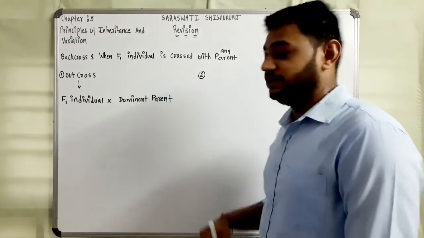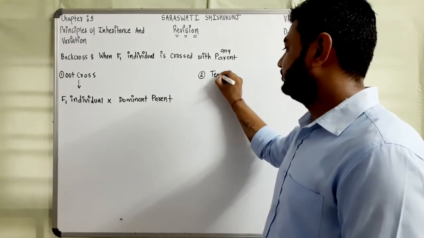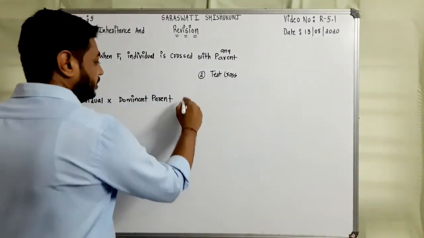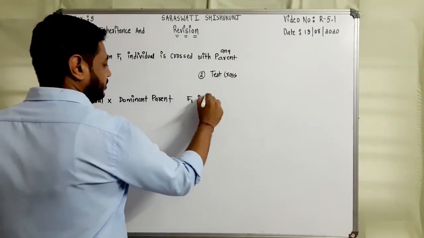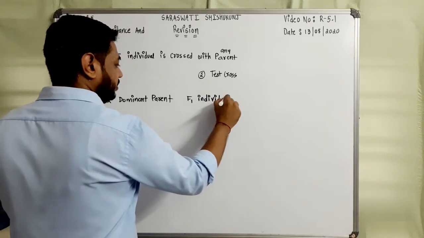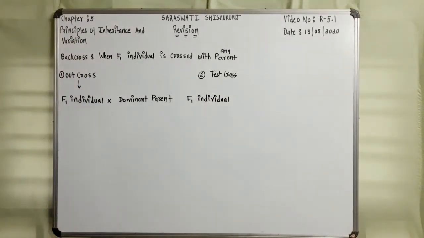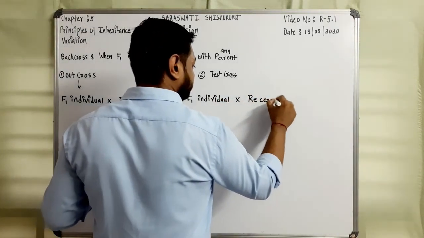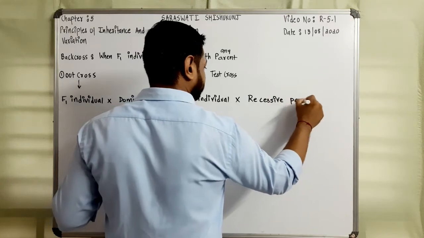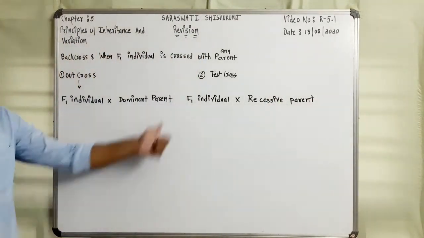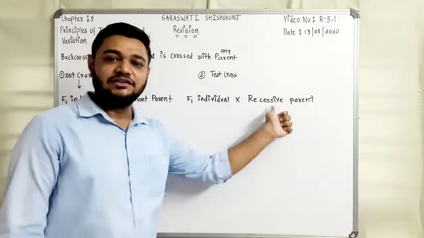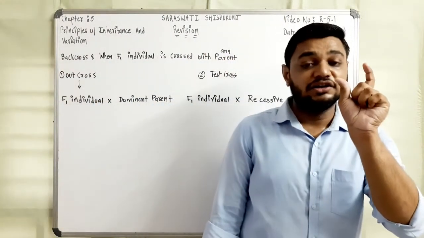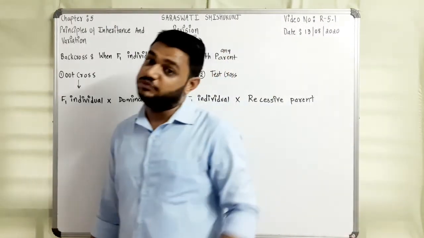The other type is test cross. Test cross is opposite to this. The F1 individual is crossed with the recessive parent. Yes or no? Yes. See, this is dominant. In this case, it is recessive. Test cross helps to determine the dominant genotype of the individual. Remember this.